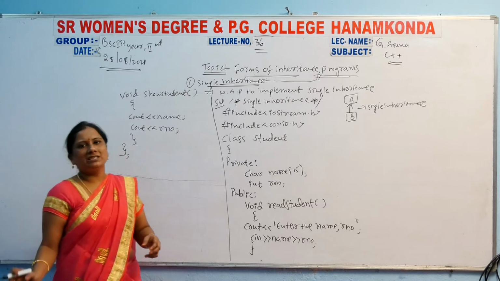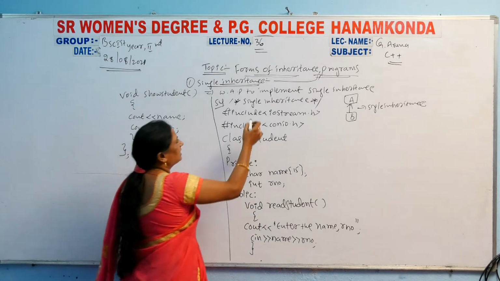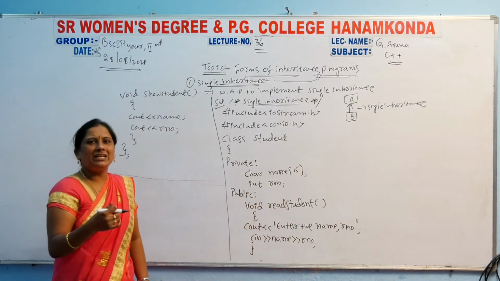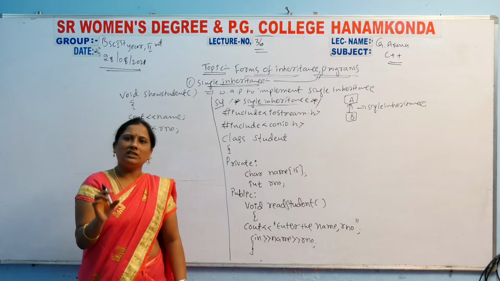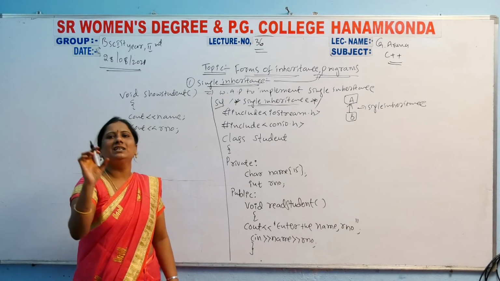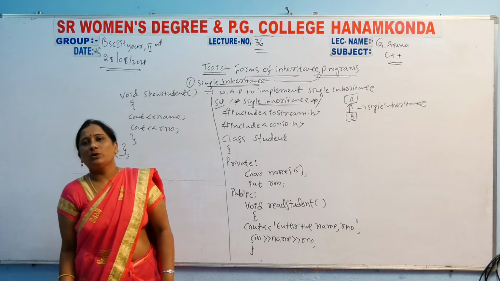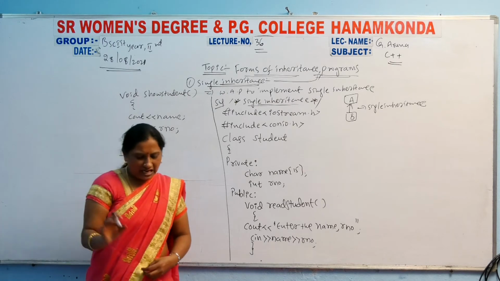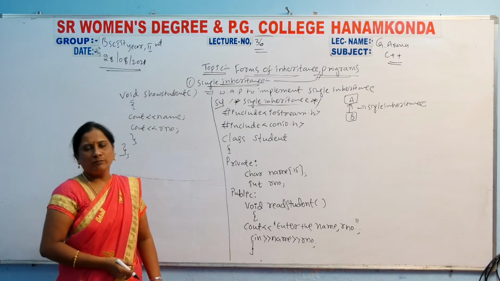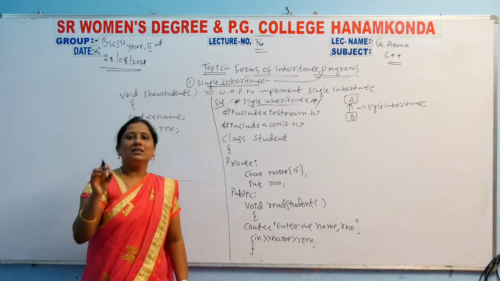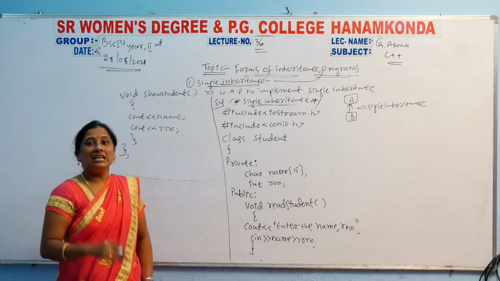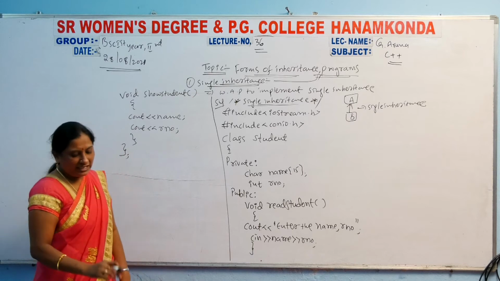This is only the base class. Our concept is single inheritance, so we are implementing single inheritance. Whatever the inheritance concept, you have to implement a base class and a derived class also. Here for the derived class, I take some more student details. That's why I declare the marks class as the derived class.